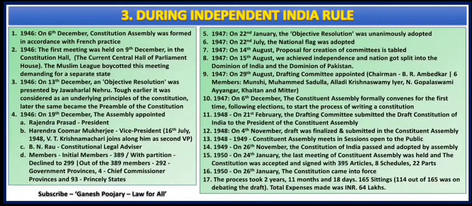Though the third set of important timelines is covered under the heading of during independent India rule, many activities happened before we got independence. So out of the 17 serial numbers, the first 6 cover those dates which are prior to getting independence. Why am I covering that here? Because they are so well connected to the sequence.